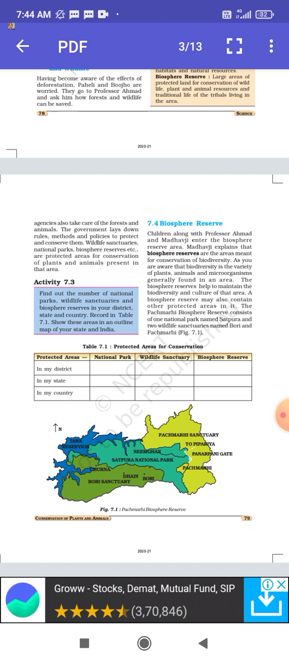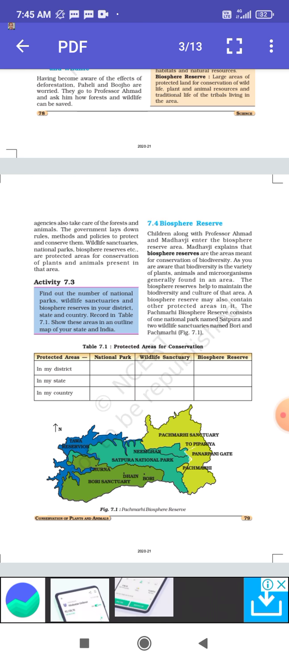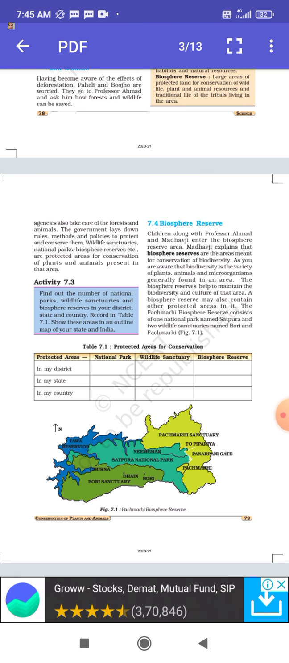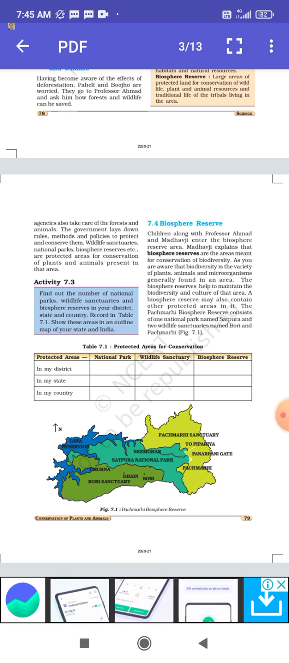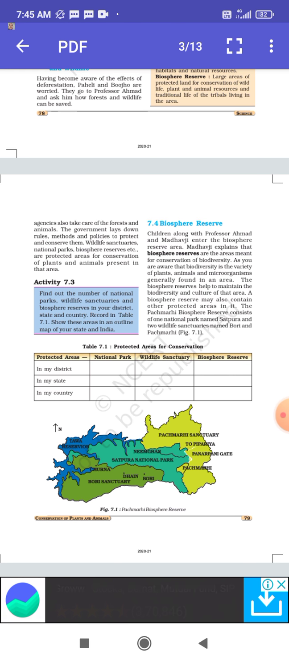As you all know, we were studying the conservation of plants and animals, and today our topic is biosphere reserves. Children, along with Professor Ahmed and Madhavji, enter the biosphere reserve area. Madhavji explains that biosphere reserves are areas meant for conservation of biodiversity.